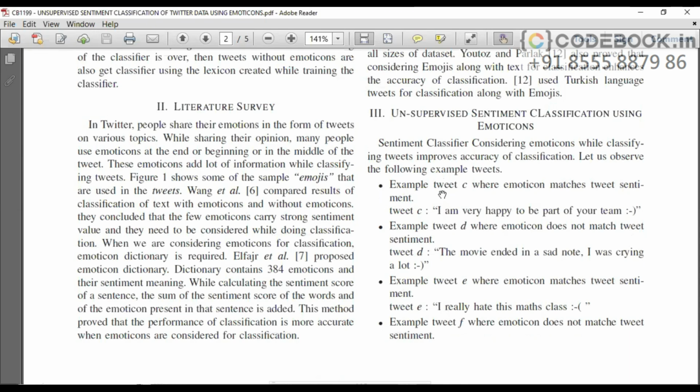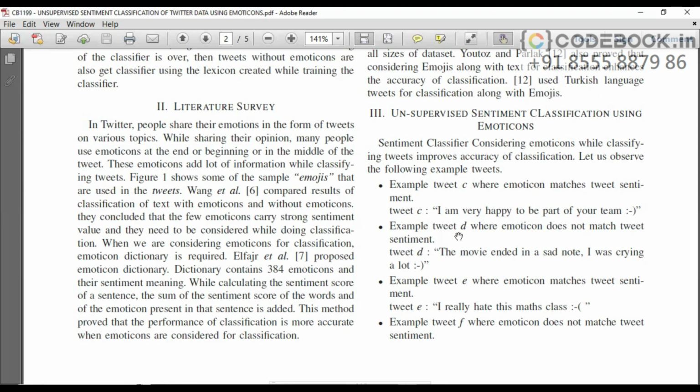Example here, tweet C, where emoticon matches tweet sentiment. What is tweet C? I am very happy to be part of your team. Okay, this is positive, happy. And you can see here, this is nothing but a character-based representation of emotions, and this matches with the textual emotion. Both textual emotion as well as the character emotion match here.